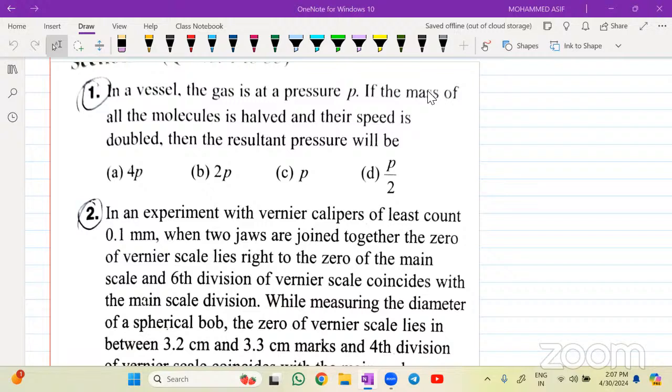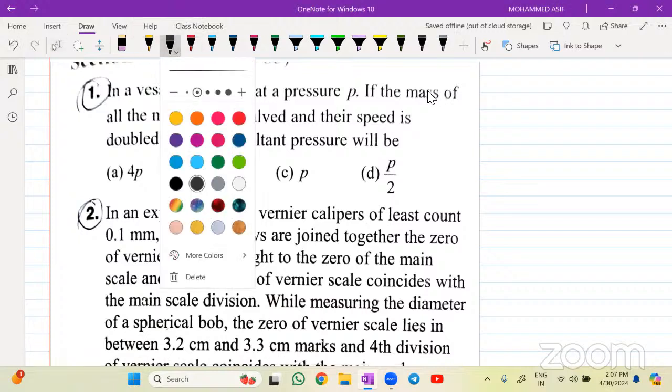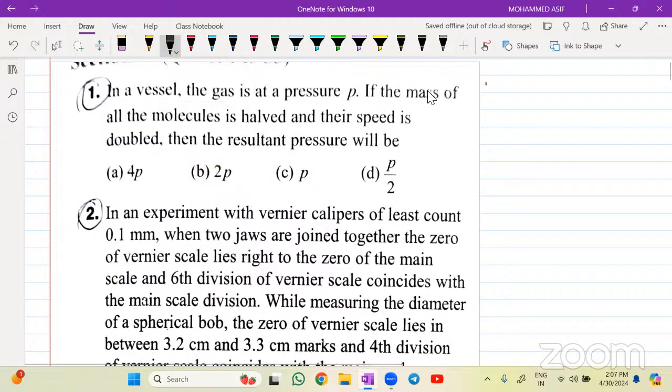First question. In a vessel, the gas is at a pressure of P. If the mass of all the molecules is half, molecules बोला है बेटा. If the molecules are half and their speed is doubled, then the resultant pressure will be equal to how much? Pressure का फॉर्मूला याद है आप लोग को? Kinetic theory of gases में आता है.